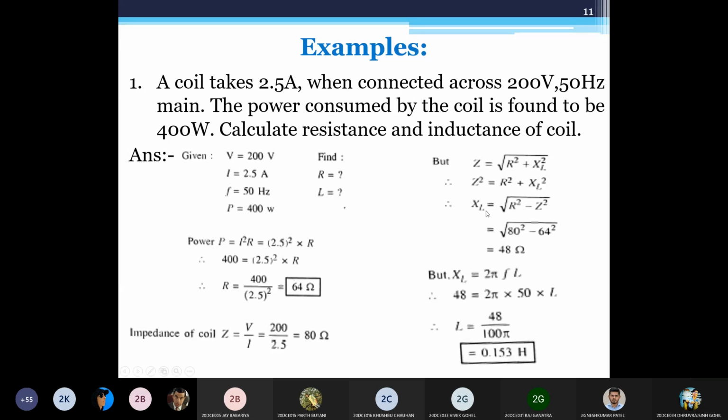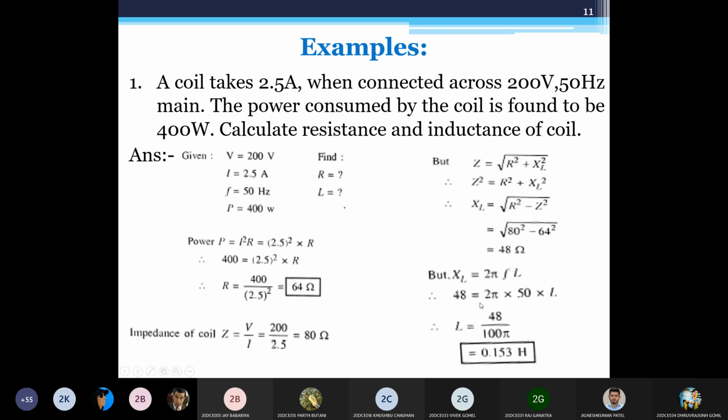Reluctance. This is known as reluctance. I found out reluctance, and then from reluctance, depending on the frequency, I can get my value of inductance. Inductance is measured in Henry. So XL is equal to 2 pi FL, and from this equation we can get my value of inductance. So XL, that is reluctance, is 48 ohm. Reluctance is measured in ohm.